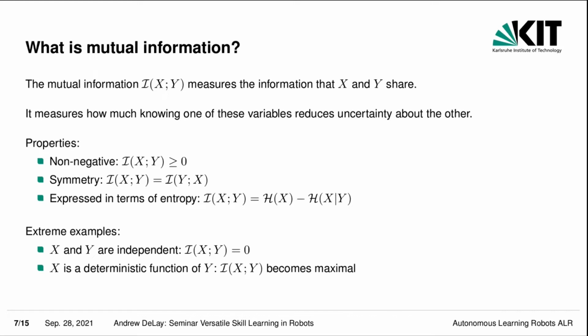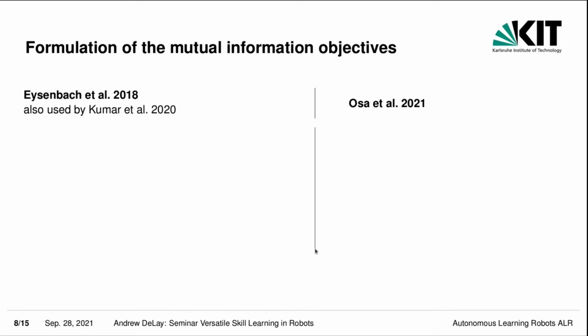Now, how do we use this mutual information to actually learn the skills? This must be defined over an objective. And here there are two different approaches. For one, we have the approach by Eysenbach and others, which is also used by Kumar and others. And here, the information is formulated as such.